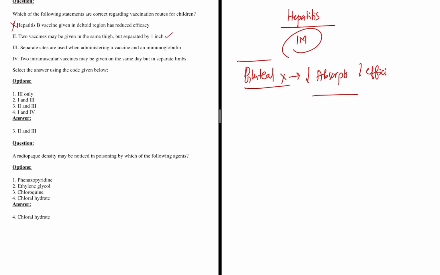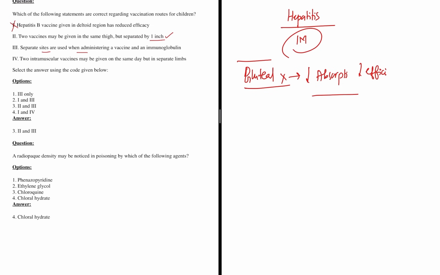You can give it. That's the reason when a newborn goes, there would be a pentavalent vaccine which is given IM. Apart from that, they would give one more injection IM. So if needed, 2 injections can be given in the same thigh, but we have to keep 1 inch apart to check for anaphylactic reaction and skin related reaction.